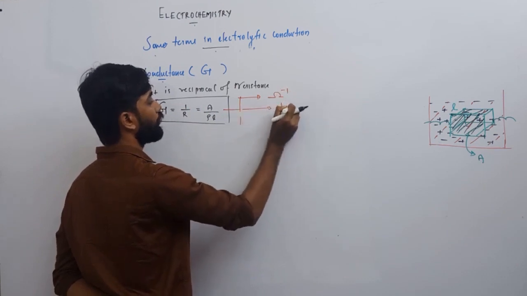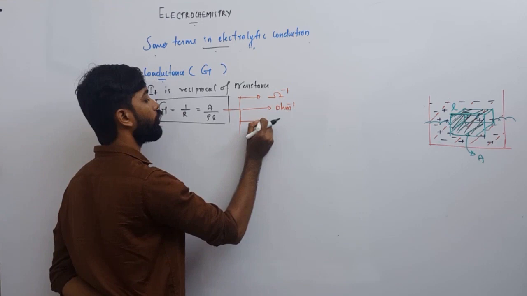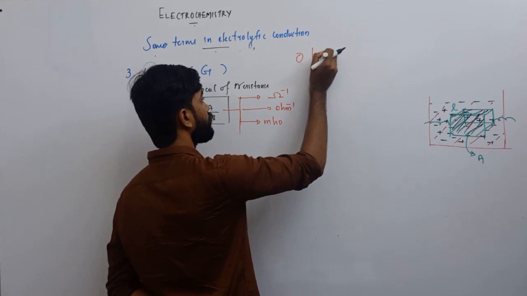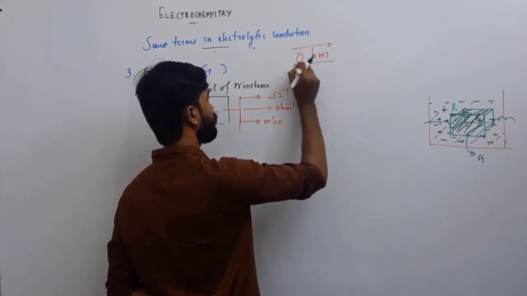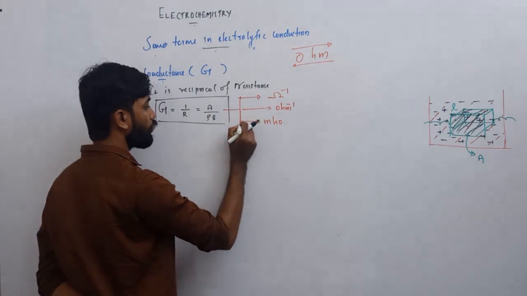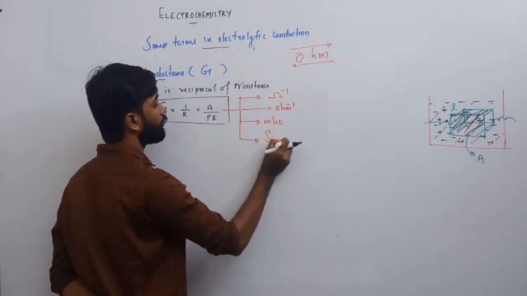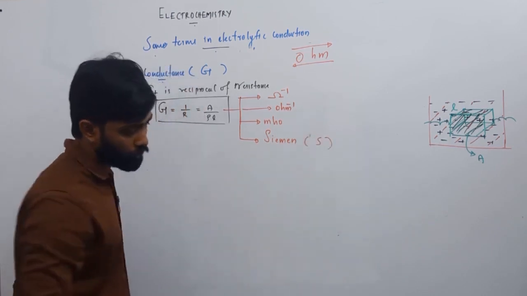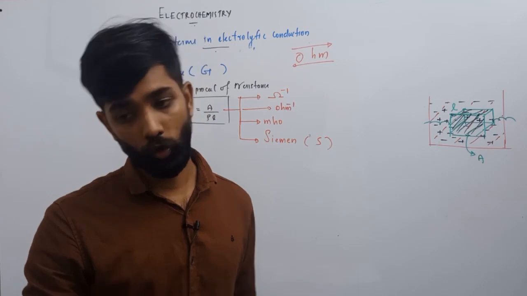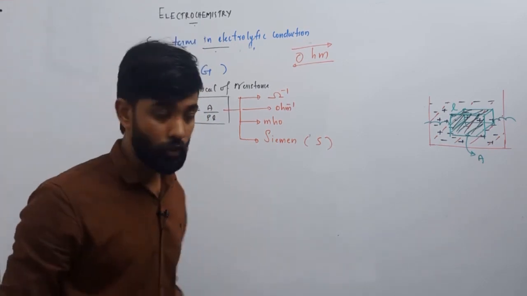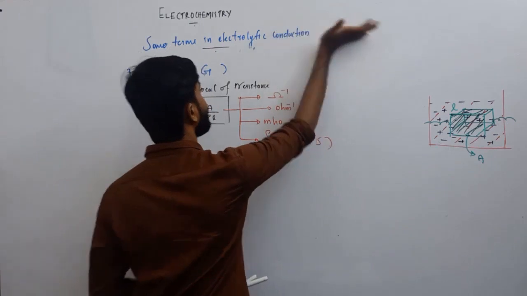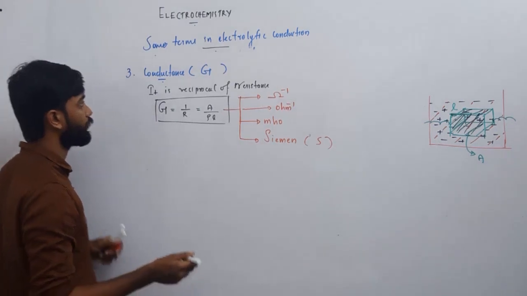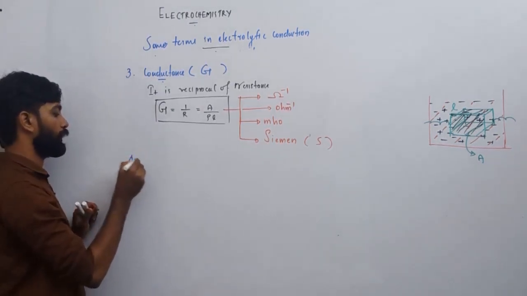The ohm inverse is otherwise known as mho, the inverse of ohm, or otherwise known as Siemens, with capital S. So the unit of conductance is ohm inverse, or mho, or Siemens. Okay, so this is conductance.